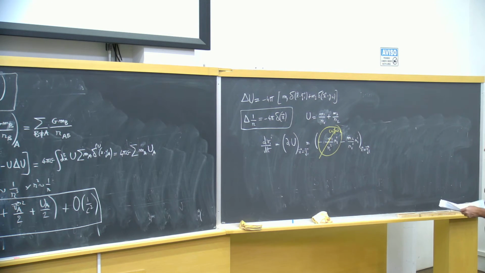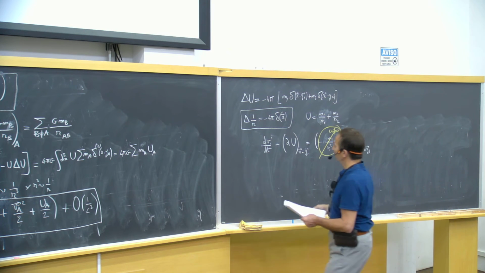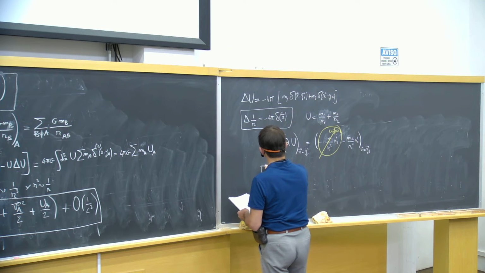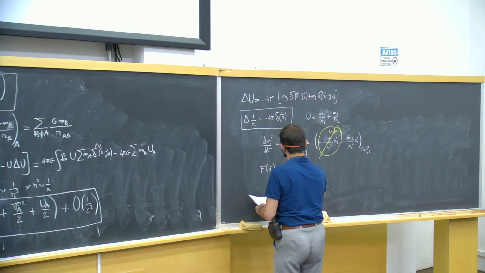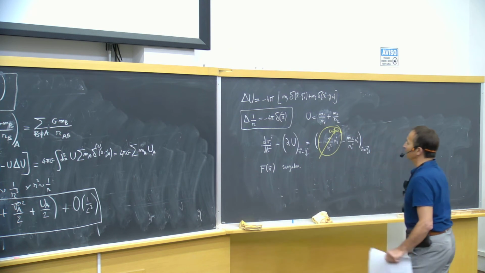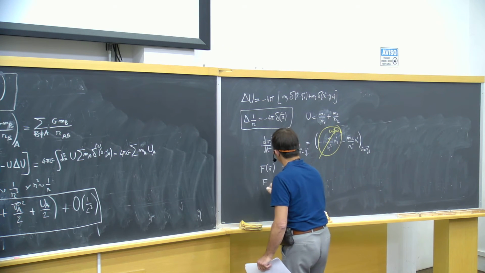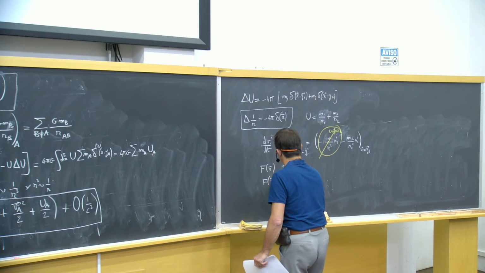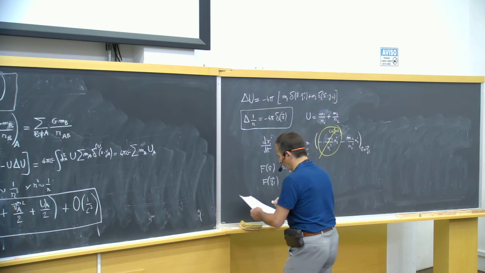So I have to have a means to evaluate, when I have a function like u which is singular at some particle, a recipe to give a meaning to the value of that function at the location of one of its singular points.